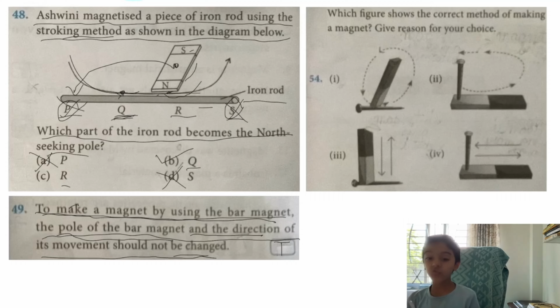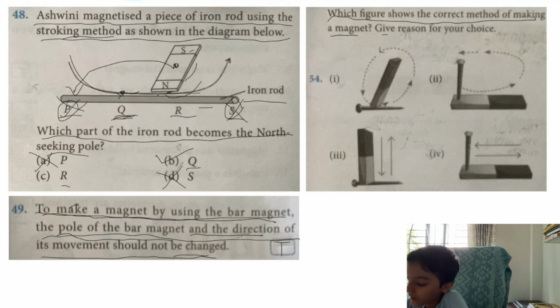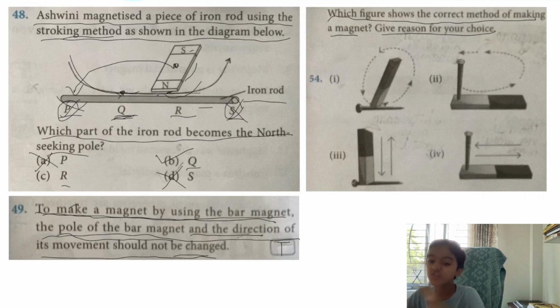Next question is a figure based question. The question is saying which figure shows the correct method of making a magnet. Give reason for your choice. Here, first let's examine all options, then I will give the reason for the answer which I choose as correct.